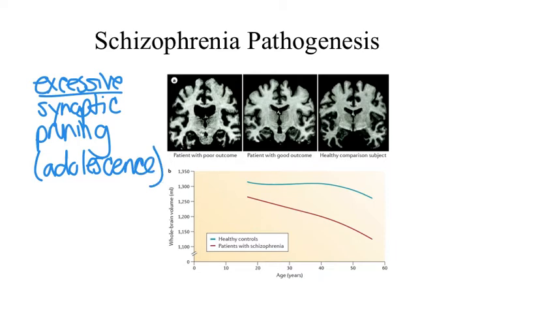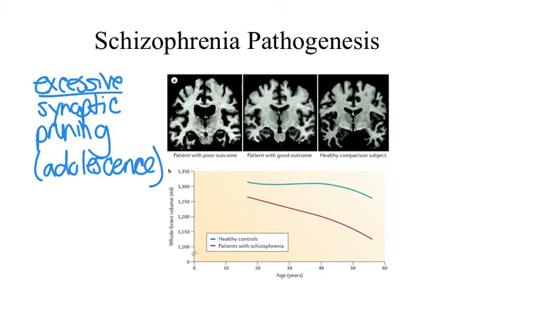Normally, we are born with more synaptic connections than we truly need, and these synaptic connections are molded and added and subtracted and formed and reformed over time to get the most efficient neuronal communication possible. Issues with this process of neuronal communication and synaptic pruning are thought to lead to schizophrenia later in life.